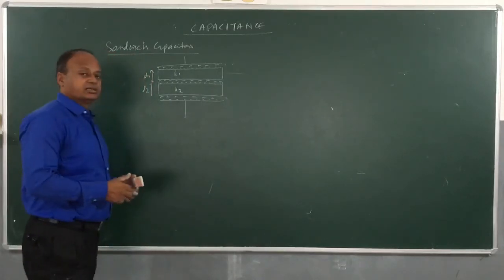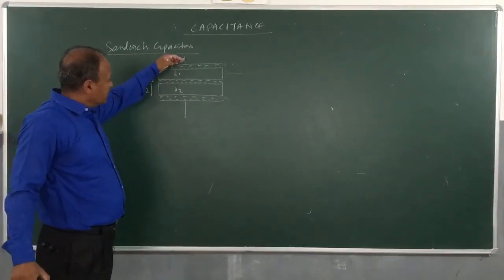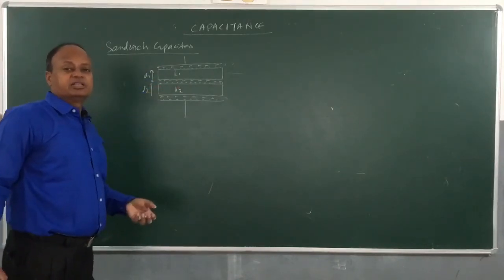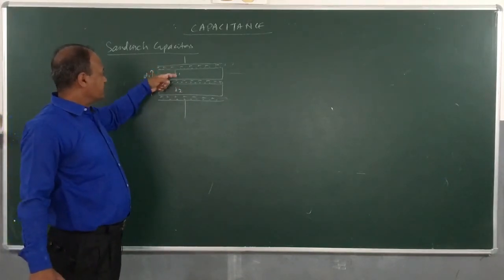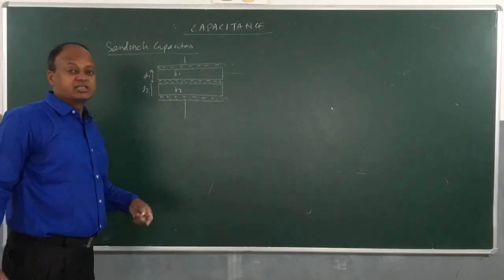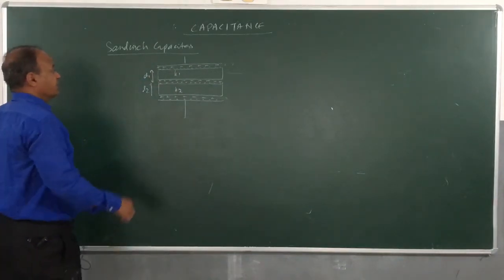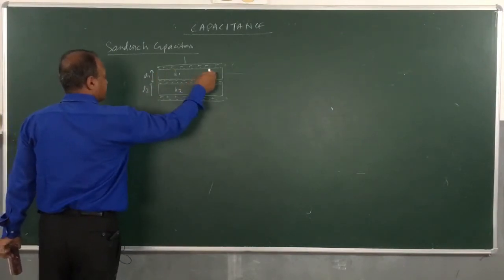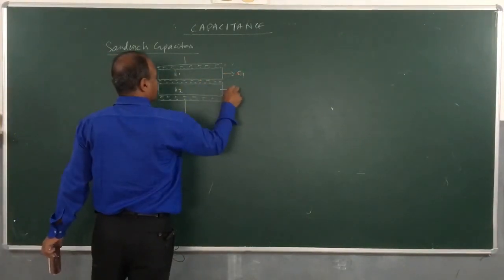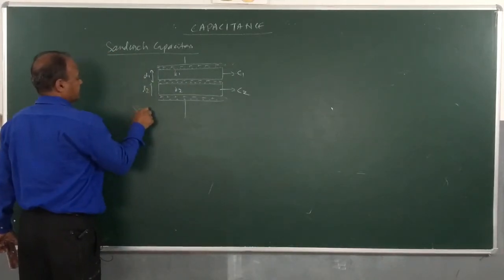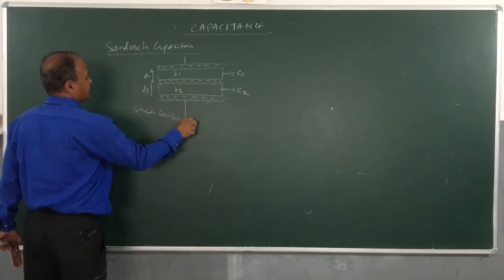So when you see dielectric slabs lined along the length of the plates like this, then we will be treating this as a combination. See, plus and minus are connected together, it's a series combination. How will you be treating? Series combination. The capacitance of the first capacitor is C1 and this is C2. So this will be acting as a series combination of capacitors.